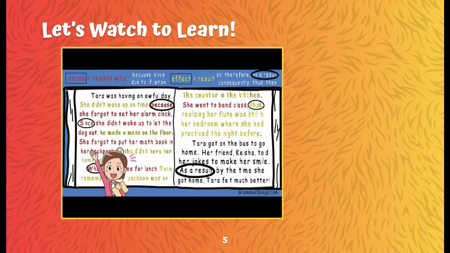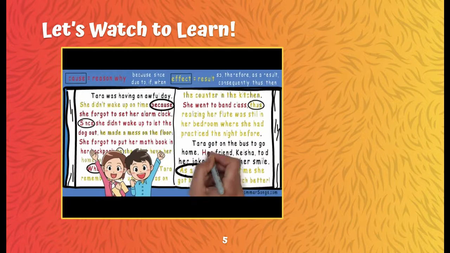Very good. So if "as a result, by the time she got home, Tara felt much better" is the effect, where is the cause? Well, what caused Tara to feel much better? Her friend Keisha told her jokes to make her smile. Yes, Keisha's jokes caused the effect of Tara feeling much better. Great job, you two!